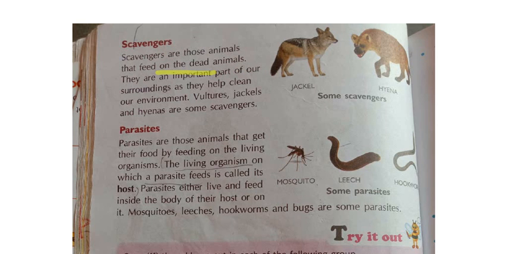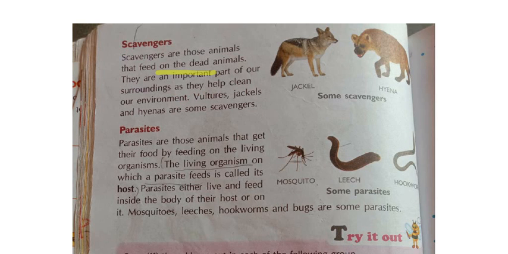They are an important part of our surroundings as they help clean our environment. So these scavengers are very important for us, they are saying. Why? Because they will be eating all the dead animals. So in our surroundings, if any dead animals are there like rats or cats, anything, what will these animals be doing? They will be eating it and cleaning the environment. So these are very much useful for us.